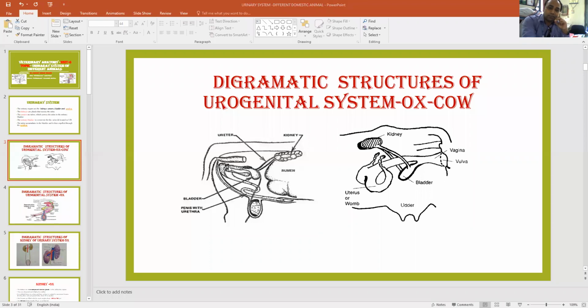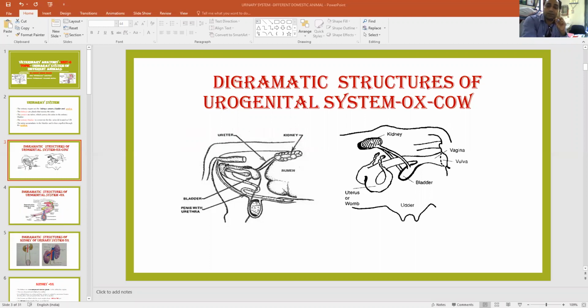The part located in the pelvic cavity, from here to here, is known as the pelvic urethra, and this is the sigmoid flexure of the bull. This is a characteristic feature of male genitalia. The sigmoid flexure is present only in ruminants as well as the pig. We will discuss it later on. From here to here is the pelvic part of the urethra, and from here to here is the penile part of the urethra. So this is all about the male urinary system, and this is the female.